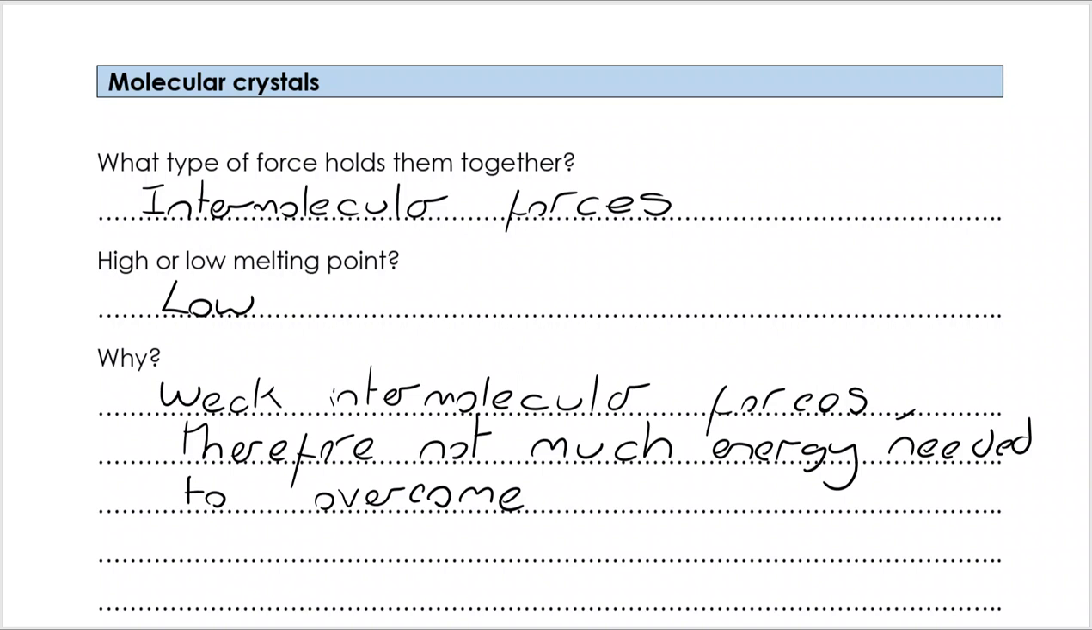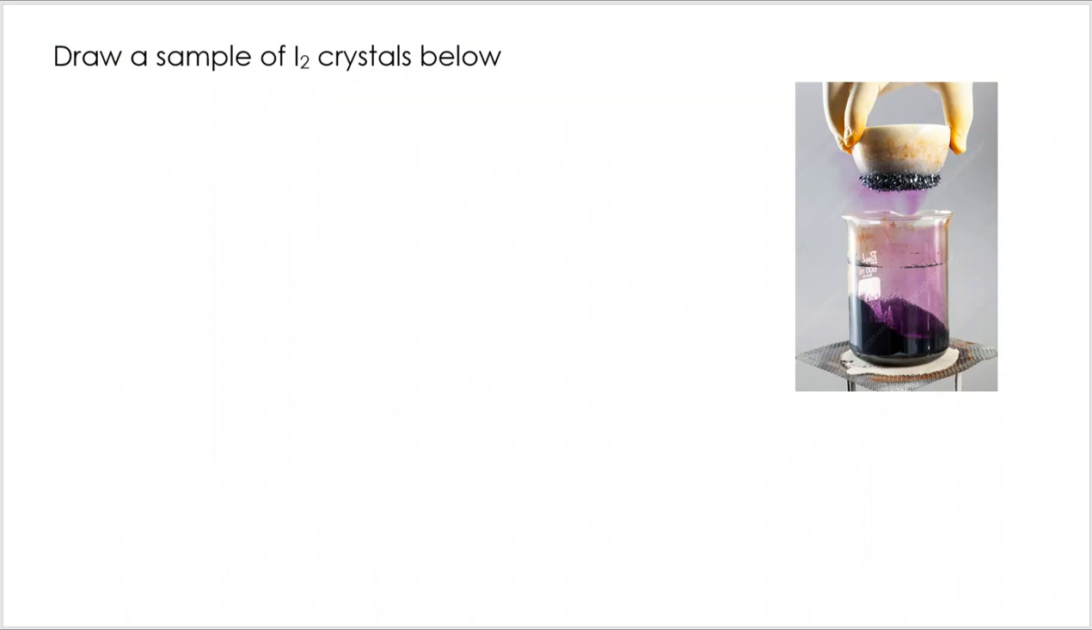Now, one prime example of this is iodine crystals. You can see here my iodine is a blue-black solid. It's turning into a purple vapour. But actually, we're seeing that it's very quickly going back to solid crystals once we get away from the heat. We're only heating that very gently.